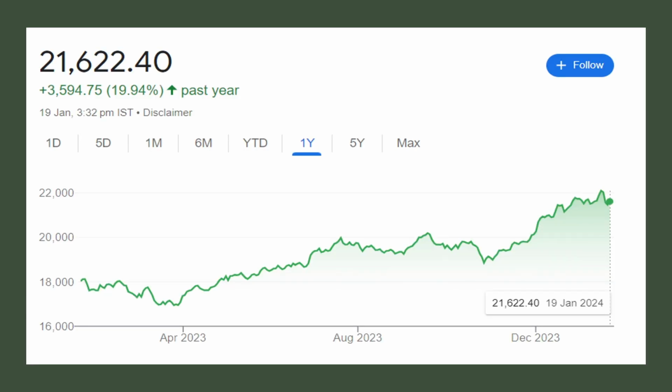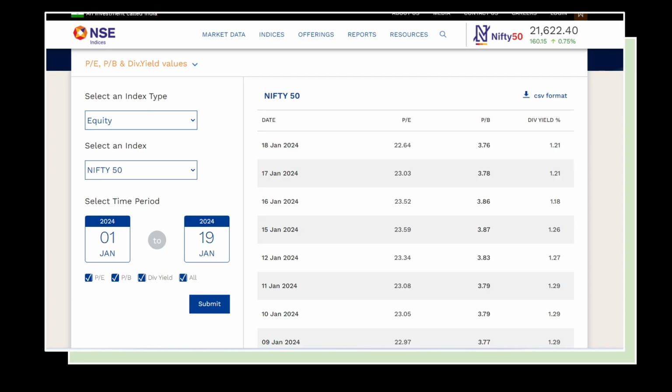So let's have an interesting discussion on Nifty 50 PE and PB ratios. When we see the present levels of Nifty 50, it's around 21,600, and that is the highest we have seen in the last two decades. So I thought let's look at this PE and PB data from the last 20 years' point of view and try to see if we can get some insights on it.